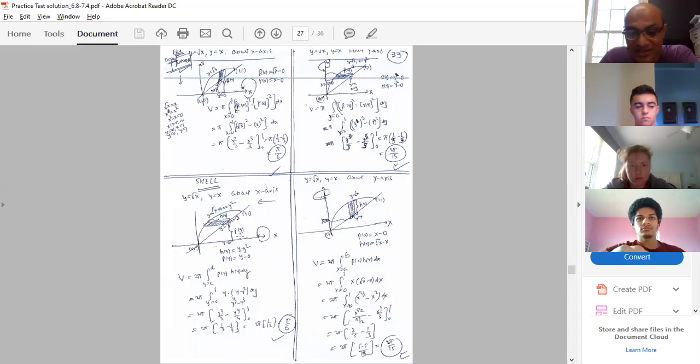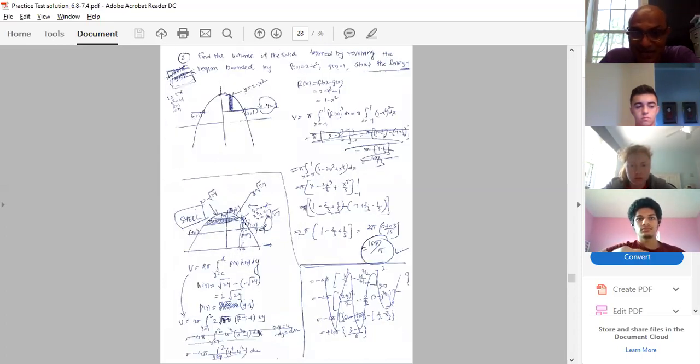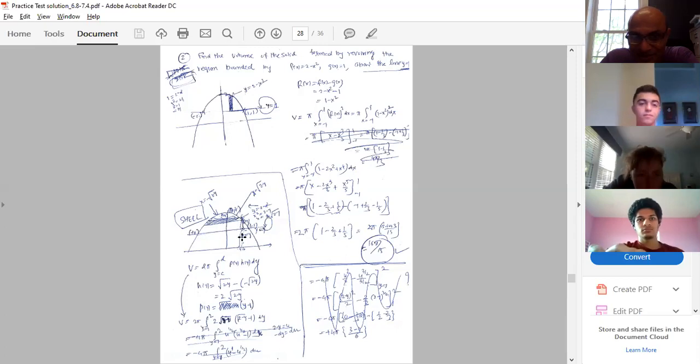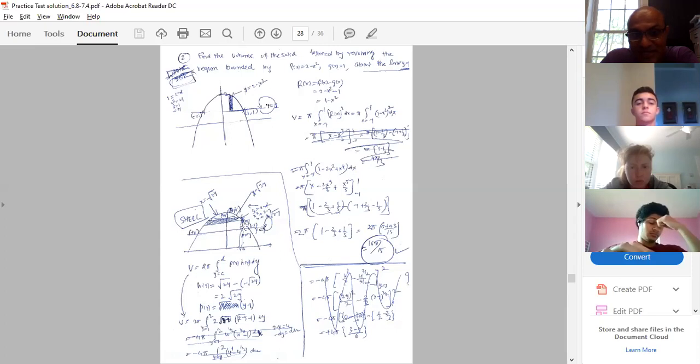Same theme here. My Py is from the center of the strip to my y-axis, this distance, which is usually y. This distance is y. But this distance is 1. So what is the distance from the center of the strip to the axis of revolution? Yes, the whole distance is y minus 0, and this distance is 1. So I have to remove this 1 from y minus 0 to get the distance from the center of the strip to the axis of revolution. So it is y minus 1.